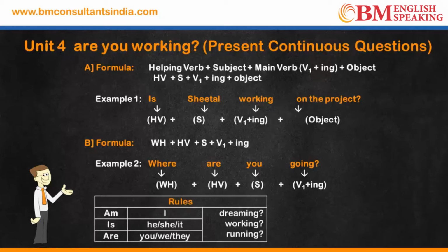Let's summarize the grammar rule. Am is used before I, is is used before he, she, it, are is used before you, we and they, and then the verb with an ing. Example, am I dreaming? Is he dreaming? Is she dreaming? Is it dreaming? Are you dreaming? Are we dreaming? Are they dreaming?